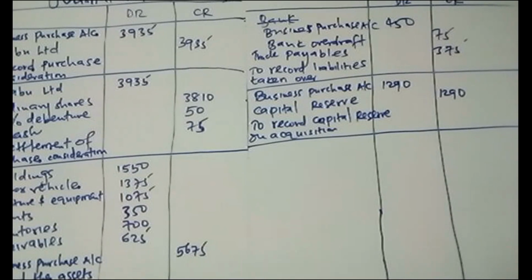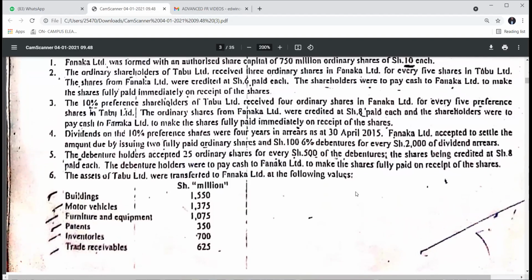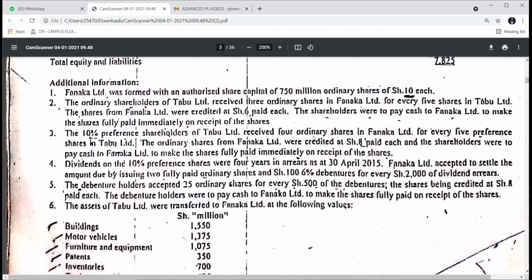In Fanaka, cash book. Which one? The one we credited at 6. Yes, the one we credited. The first one was the one which we credited at 6. So why am I doing that? Rowan, why are we doing that, cash? To make them fully paid.